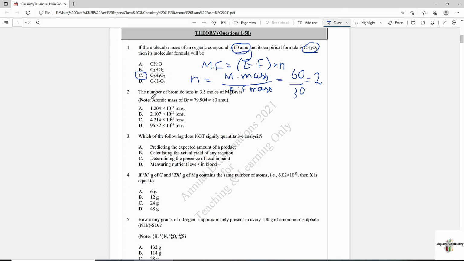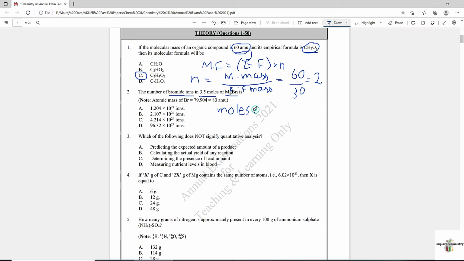Question number 2: the number of bromide ions in 3.5 moles of MgBr2 is. Now moles of magnesium bromide are given and they are asking for the number of bromide ions. First of all, from moles you will calculate the number of molecules of magnesium bromide by using the simple formula: moles multiplied by Avogadro's number.